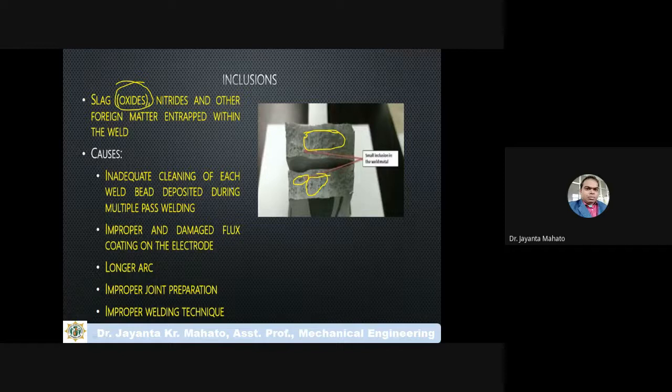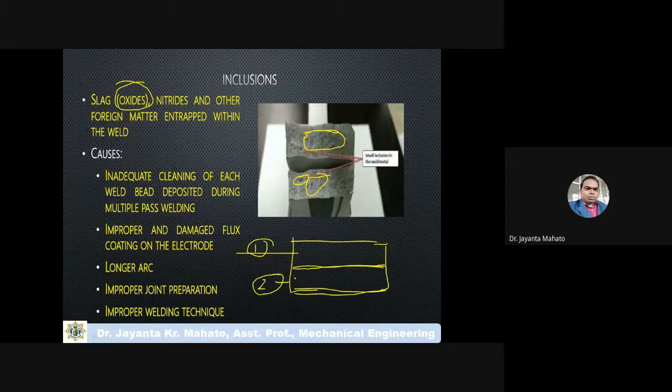Inadequate cleaning of each weld layer deposited during multiple pass welding. In multiple pass welding, to weld these two parts, suppose this is one part and this is another workpiece.